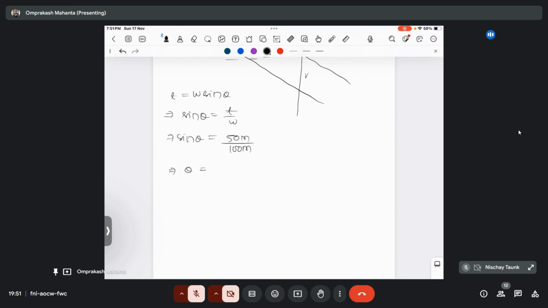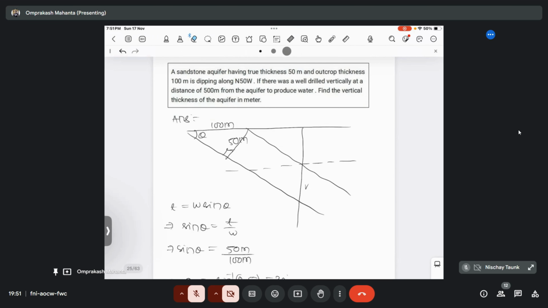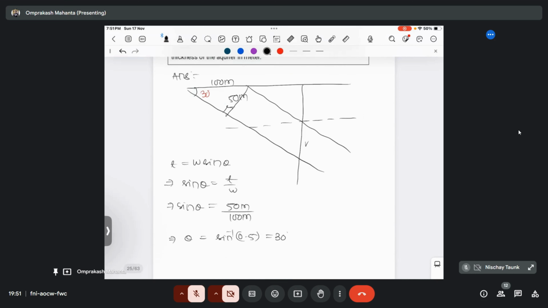Then theta will become sin inverse 0.5, that will give 30 degree, right? So now we got the theta value as 30 degree. This is your vertical thickness and this is your true thickness.